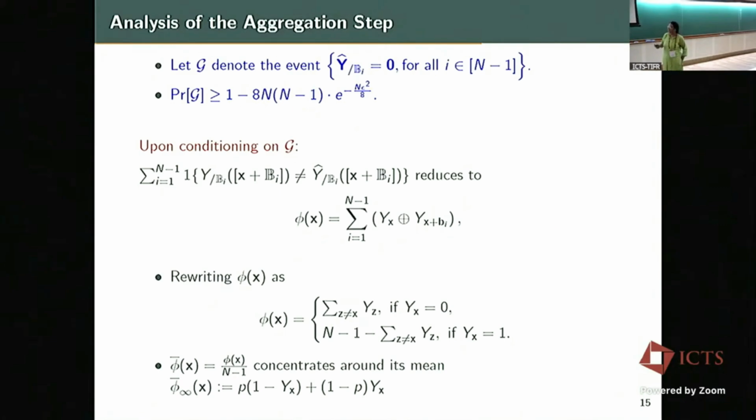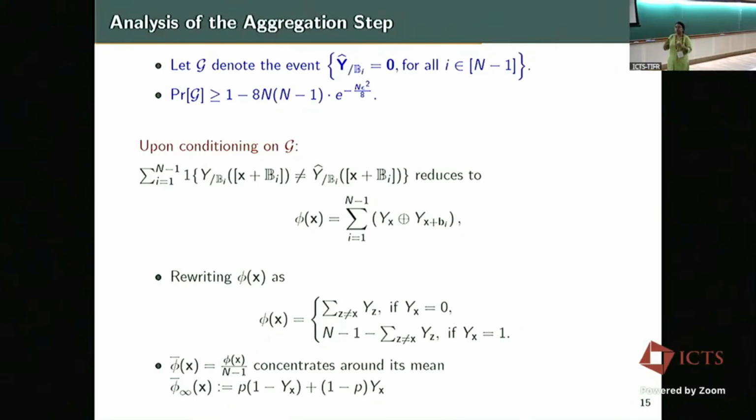Again, it is nothing but the law of large numbers or Hoeffding's. You will get one particular thing for yx equals 0, which is this term, and for yx equals 1, this one. The catch in the aggregation step is that this concentration is in particular true for all these yx and yx plus bi.